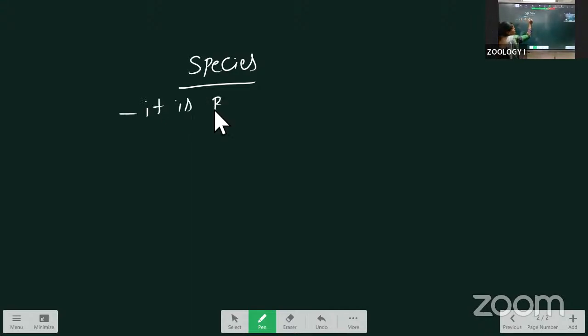For example, length we measure with centimeters and meters. That is also a unit. For weighing, grams and kilograms. That type of measurement is what we call units. Here, similarly, the species is a unit for classification. Inside classification, this is one part, the species. First, it is the basic unit of classification.